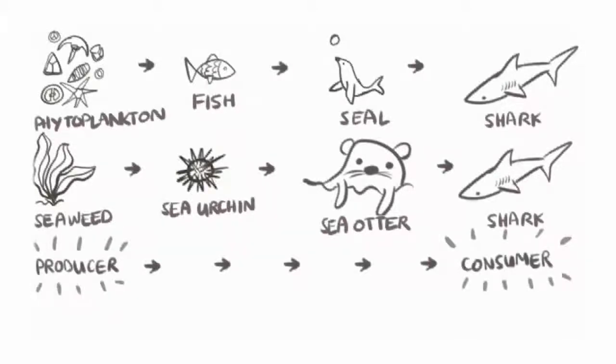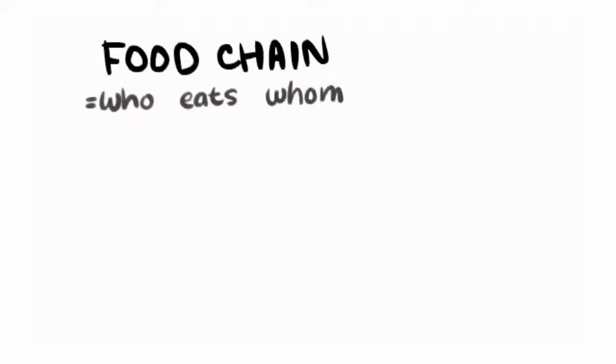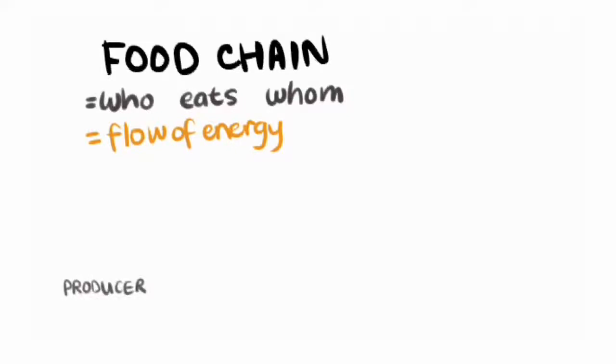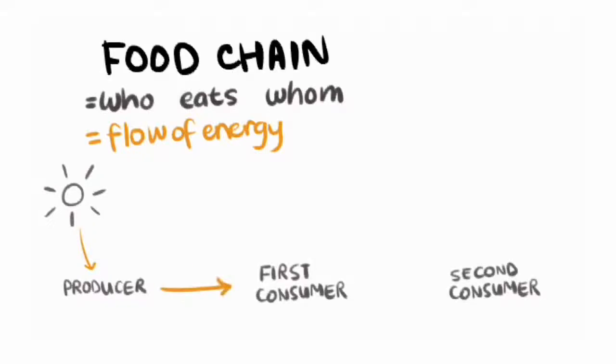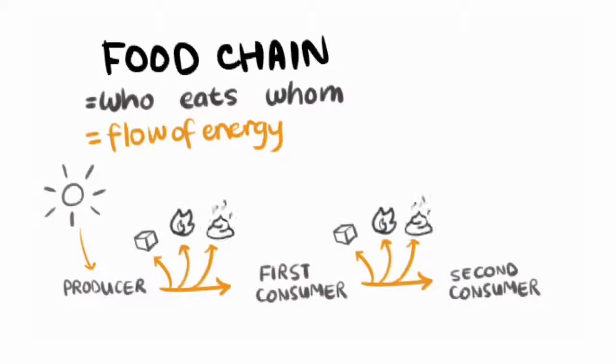Why is that? Well, a food chain doesn't just show who eats whom. Because we get our energy from our food, a food chain also shows a flow of energy from one creature in the chain to another. So a food chain always has to start with a producer because they can harness the energy in sunlight to make food. The energy in this food is then the source of all the rest of the energy that enters the food chain. But remember that living things don't just use the energy in food to grow and get bigger. We also use the energy to do work and produce heat and waste.